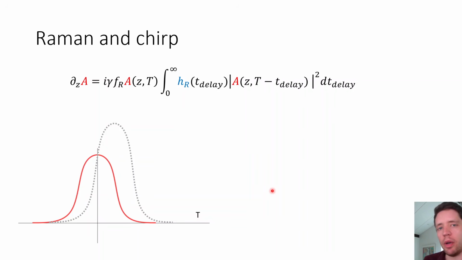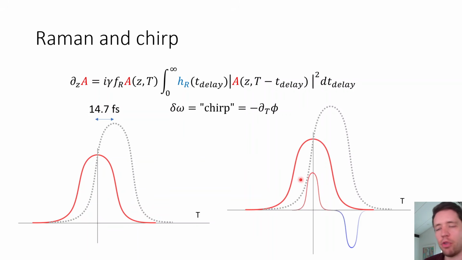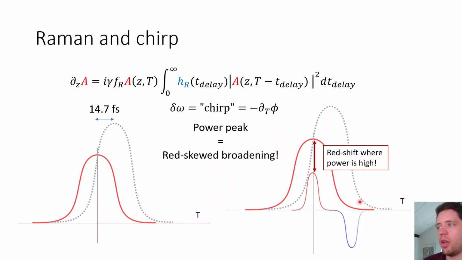Now that changes a little bit when we include the Raman effect. So if we look at a pulse like so, the phase shift will now be delayed by around 14.7 femtoseconds or so, give or take. And the point is that the formula for the chirp still applies the same way as before. So we get a change in the frequency when the change in the phase is very large. So now we have a big positive change right here and a big negative change right here. So if we graph out the two chirps, we can see that we have a high red chirp in a region where the pulse power is quite high and a blue chirp where it's not very high. So in other words, the Raman effect will lead to a preferential broadening towards the red side of the spectrum.